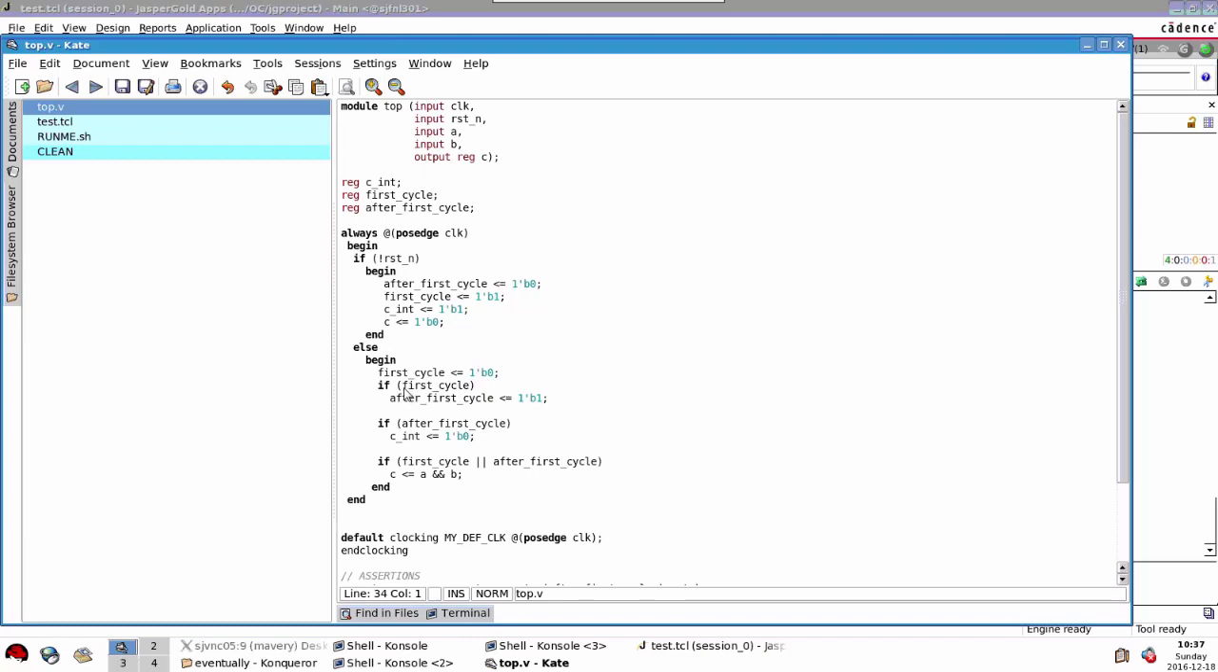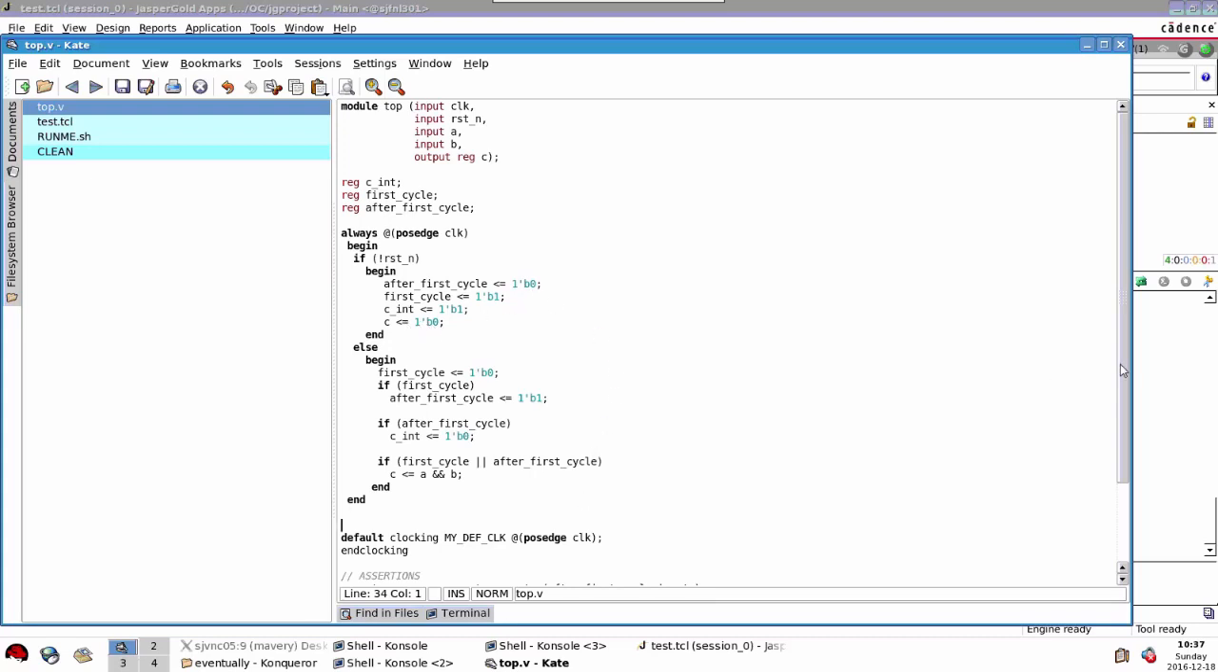At the first cycle, we will sample this first cycle being true because it's set in reset, as we just stated, and then we set that flag, and there's no way that flag can be any other value. So this flag after first cycle starts off as 0. If that after first cycle flag is true, which it will be sampled on the second clock out of reset, then we set this cint value to 0, and if either of the flags are true, then we drive the output C to be A and B. The output is set to 0 in reset. So C is driven to a 0 in reset.